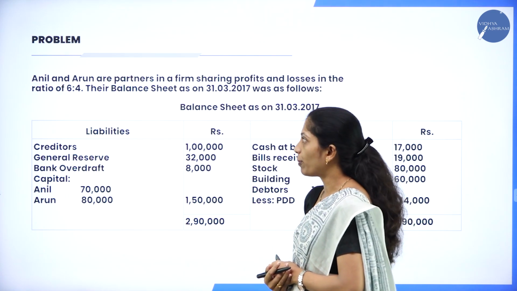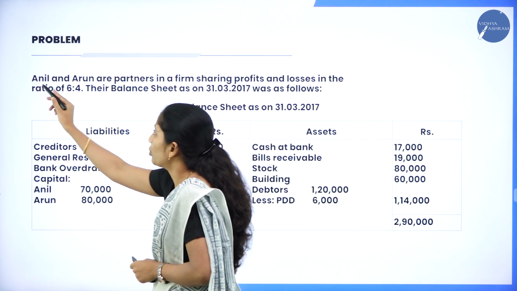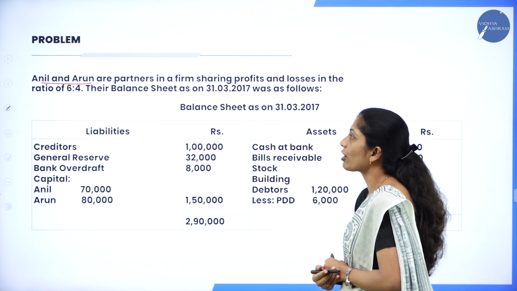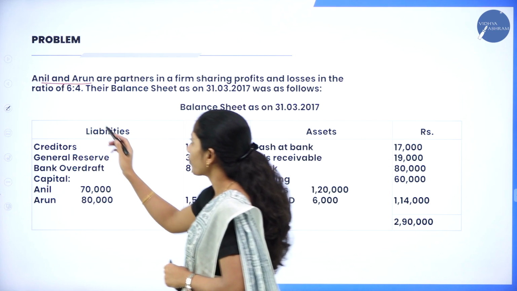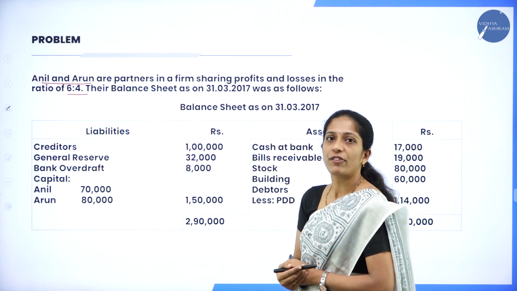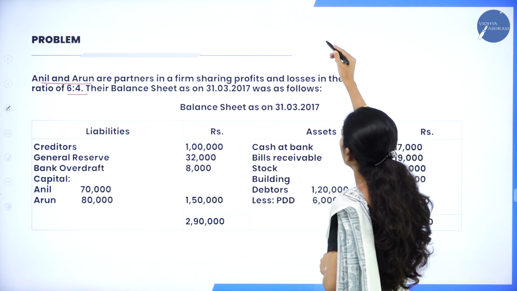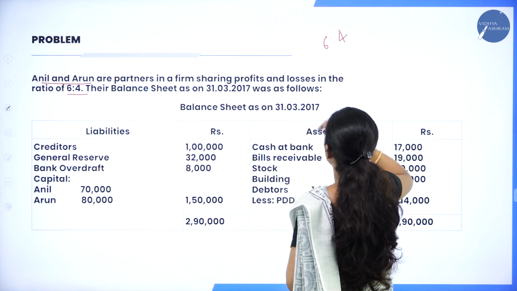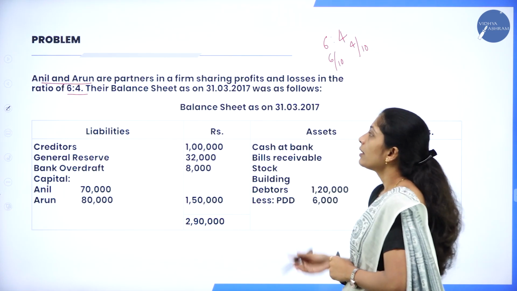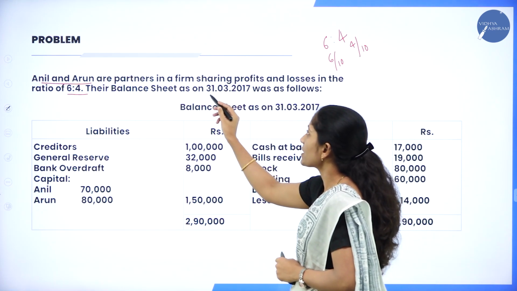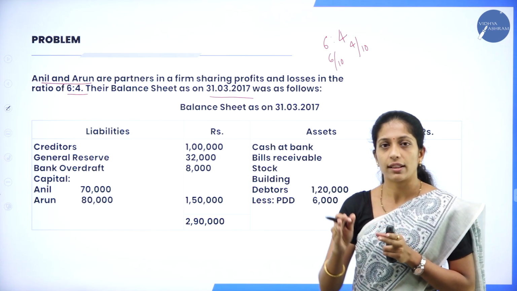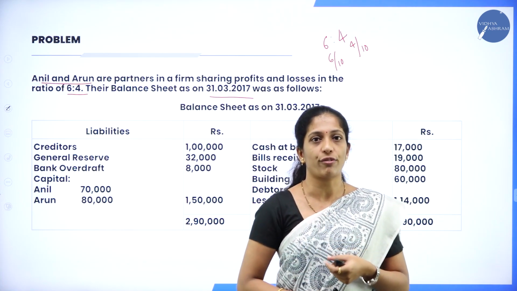Now go through the problem here. Anil and Arun are partners in a firm sharing profit and loss in the ratio 6:4. They have given who the two partners are, Anil and Arun. What is their profit sharing ratio? 6:4. Here 6:4 can be written in the form of fractions as 6/10 and 4/10. Their balance sheet as on 31st March 2017 was as follows. So in the question, they will give the balance sheet before the admission of a new partner.